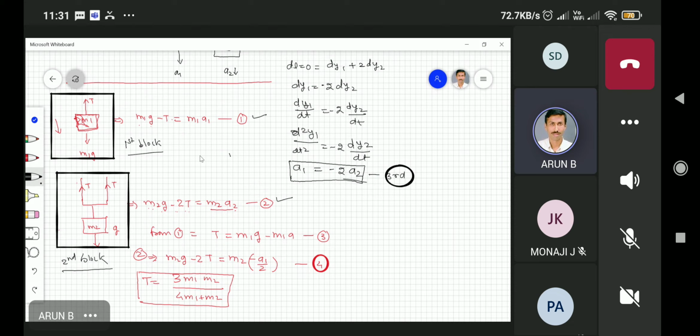From the third equation, and then 2 unknowns. Now, if you substitute the third equation, you have 2 equations and 2 unknowns. That's the reason you can calculate a in terms of these masses, and we can find out the tension.